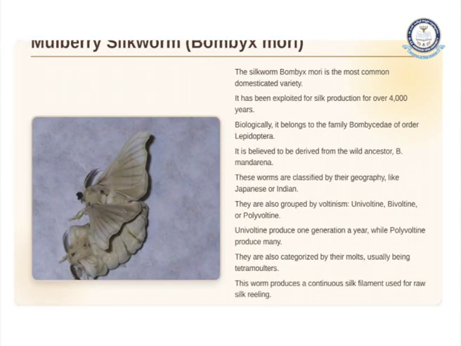That means there are univoltine, bivoltine and polyvoltine. What is univoltine? Univoltine means it produces one generation in a year, while polyvoltine produces many generations in a year. Univoltine might give a little quantity but the quality will be assured. The quality would be so high in univoltine compared to polyvoltine. Bivoltine gives 2 generations per year, and multivoltine gives more than 2 generations per year.